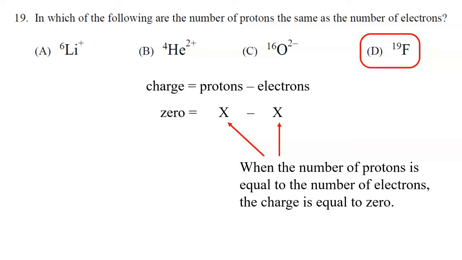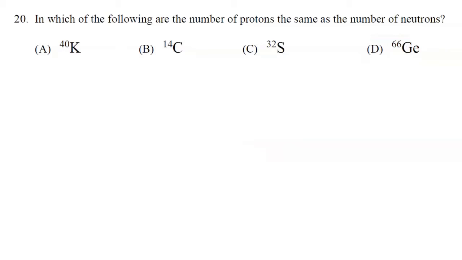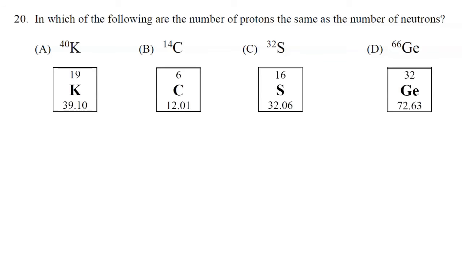All right, this is question 20. In which of the following are the number of protons the same as the number of neutrons? So let's look on the periodic table and find each of these four elements so we can determine the atomic number, the number of protons. So for potassium, that's 19, that's K. For carbon, that's 6, that's C. For sulfur, that's S, that's 16. And for germanium, Ge, that's 32.